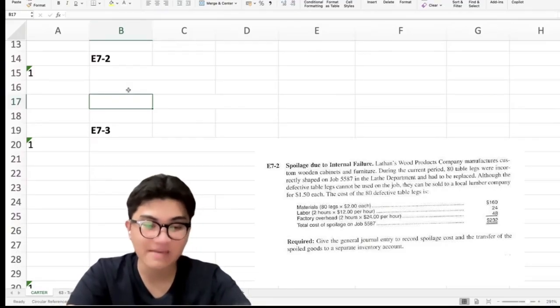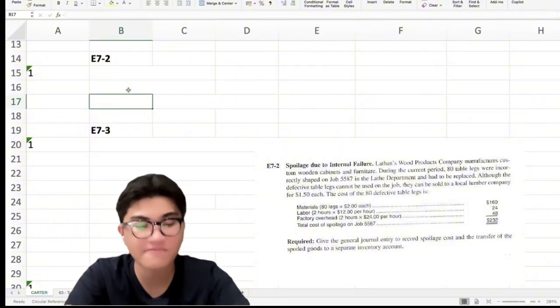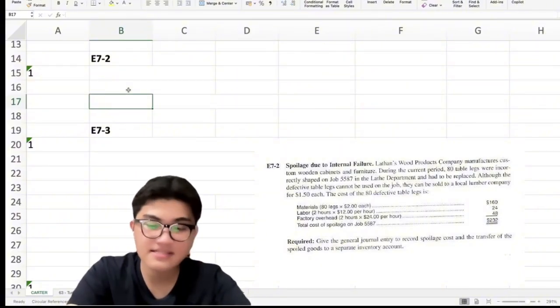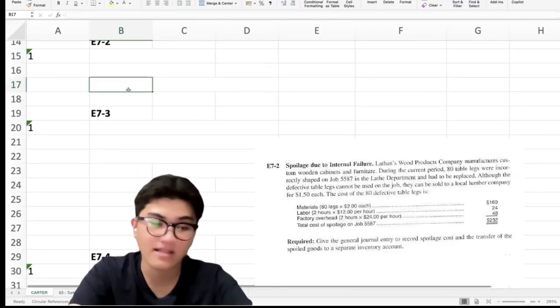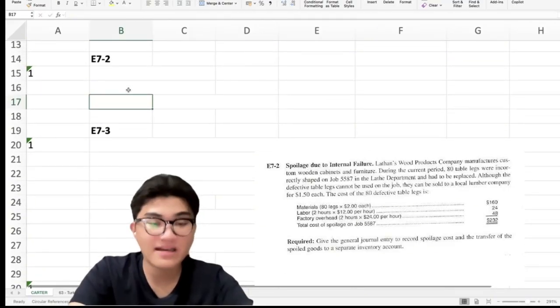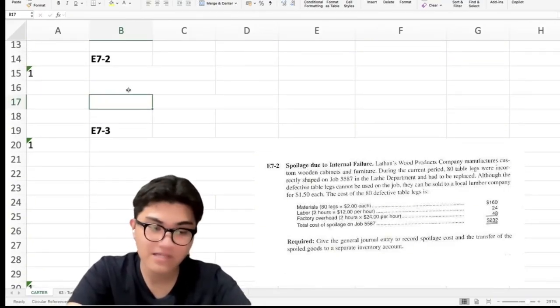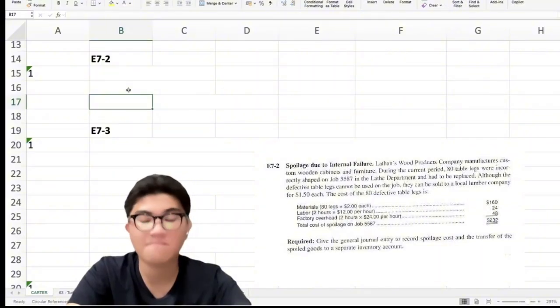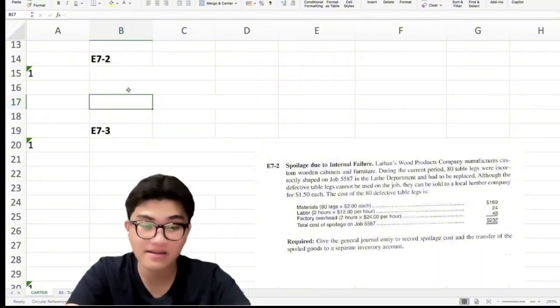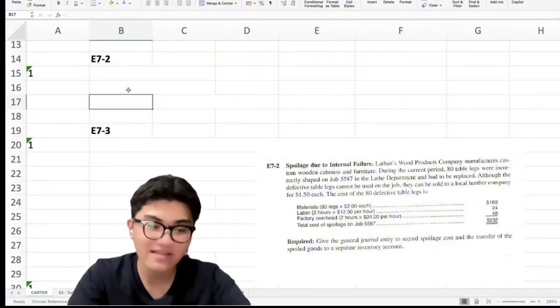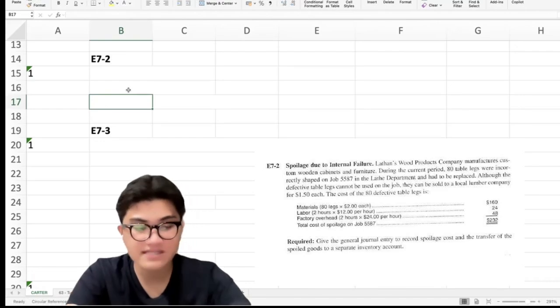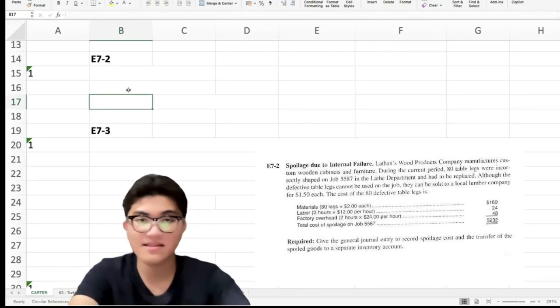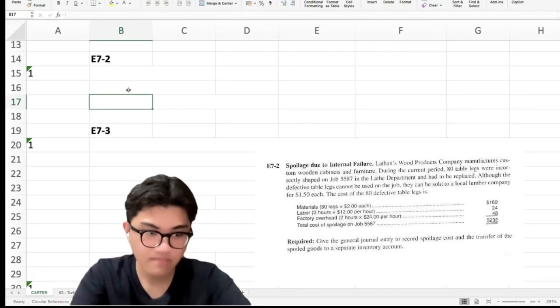In this case, 80 table legs were defective and their total production cost, including materials, labor, and production overhead, is $332. But even though they are defective, they can still be sold as scrap for $1.50. So our salvage value is 80 times 1.5, equal to $120.